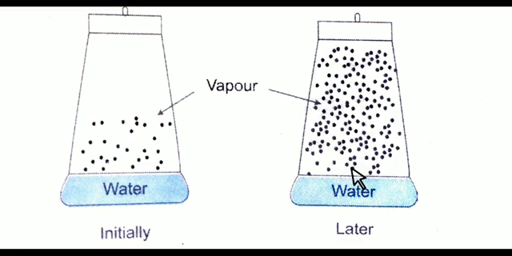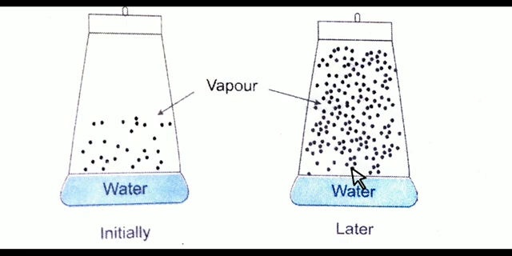I hope you understand. At equilibrium, the pressure exerted by the gaseous water molecules at a given constant temperature is known as saturated vapor pressure, aqueous tension, or equilibrium vapor pressure.